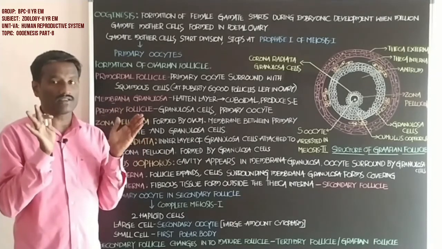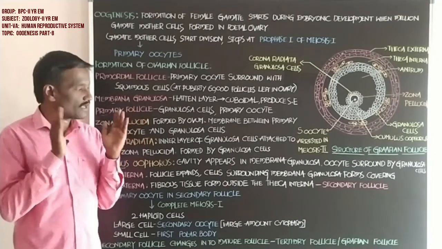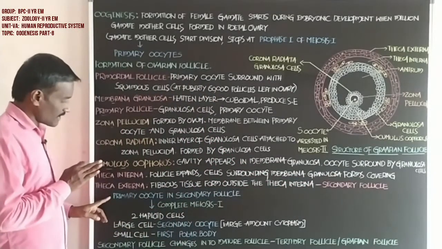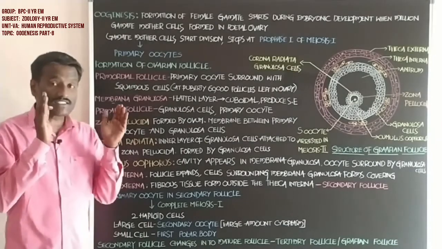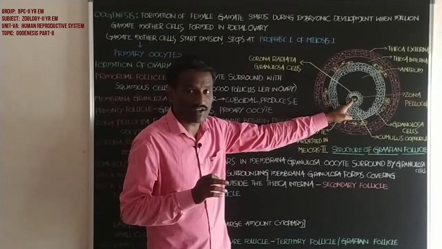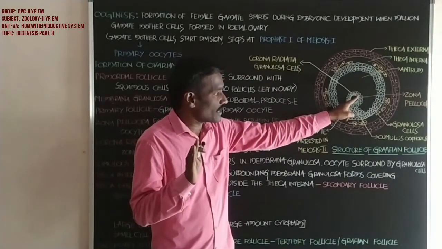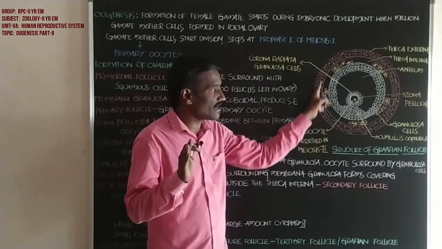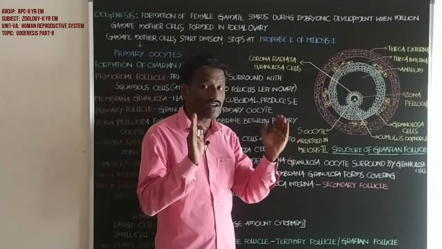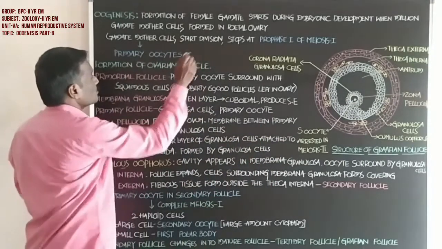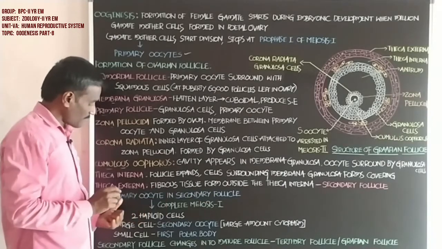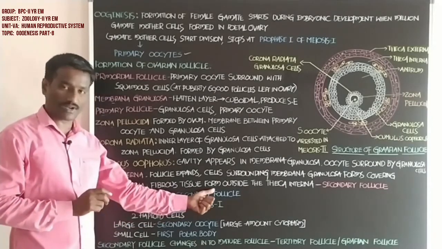Now it is called the secondary follicle, student. If you observe carefully, this is the secondary follicle. The secondary follicle has the primary oocyte. The primary oocyte is in the secondary follicle.